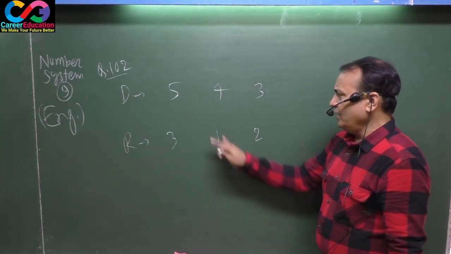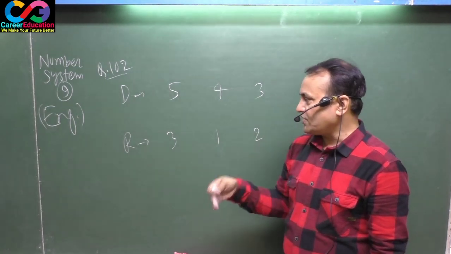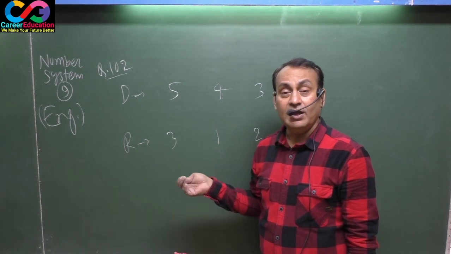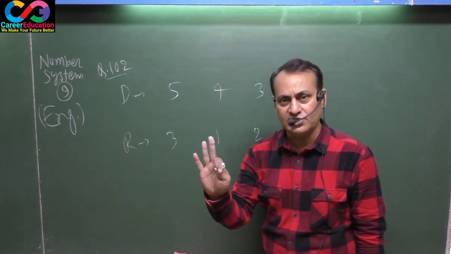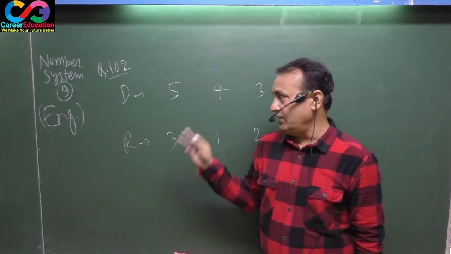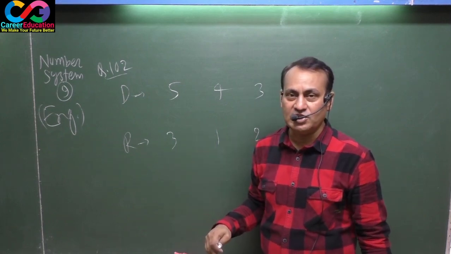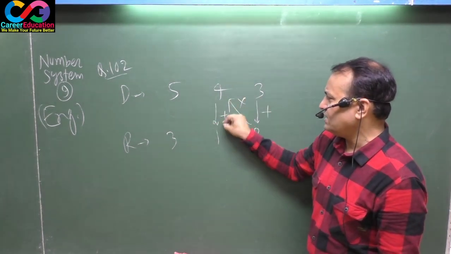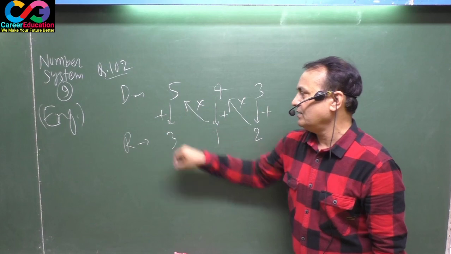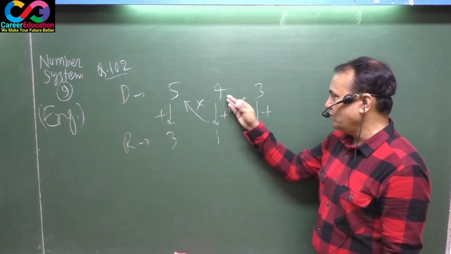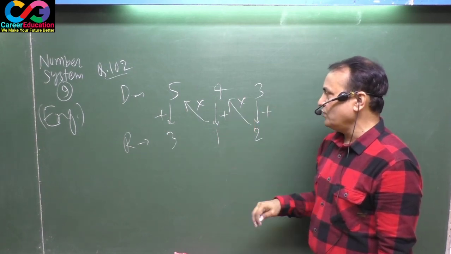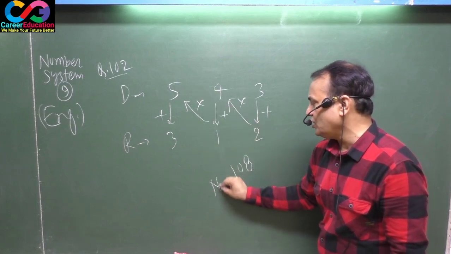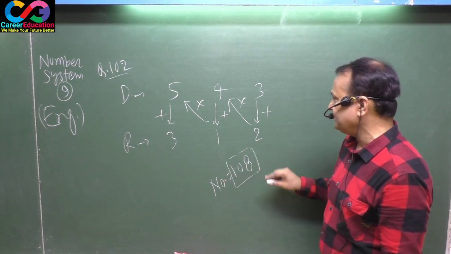See here. If a number is successively divided by 5, 4, 3, remainders are 3, 1, 2 respectively, what is the least number? Firstly, listen to me. If in a successive division you have to point out the least number, certainly you take this step, plus into plus. Solve it. 3 plus 2, 5 into 4, 20, plus 1, 21 into 5, 105, plus 3, 108. That means you got the least number.